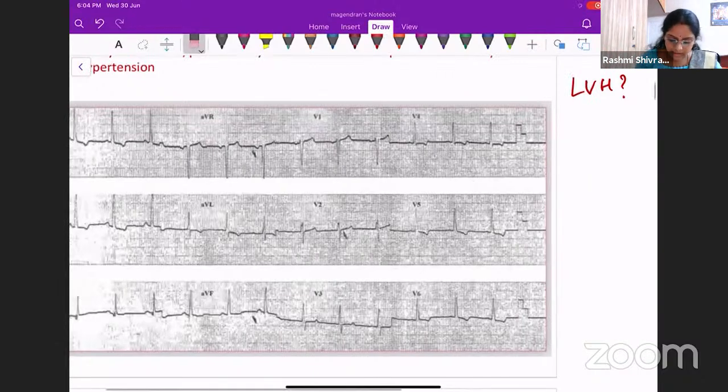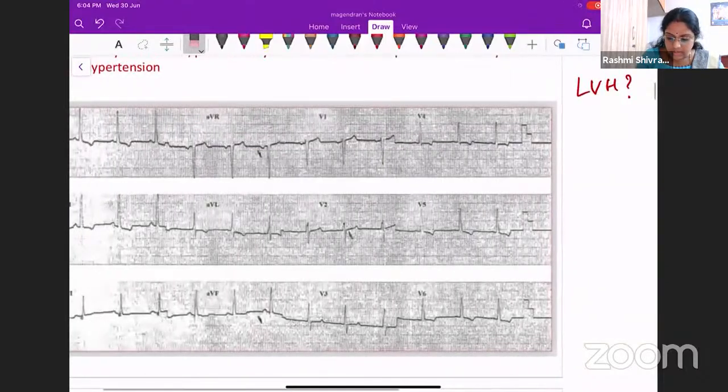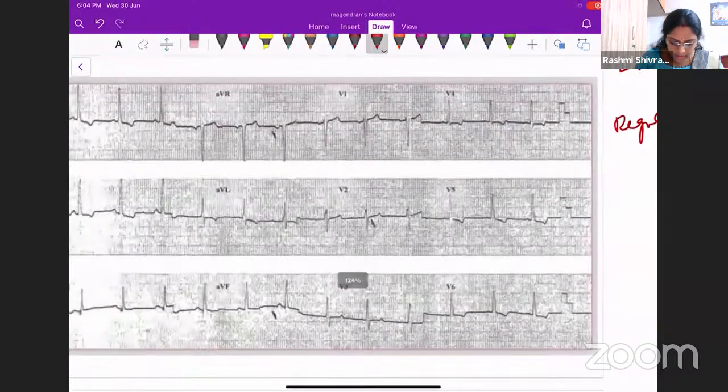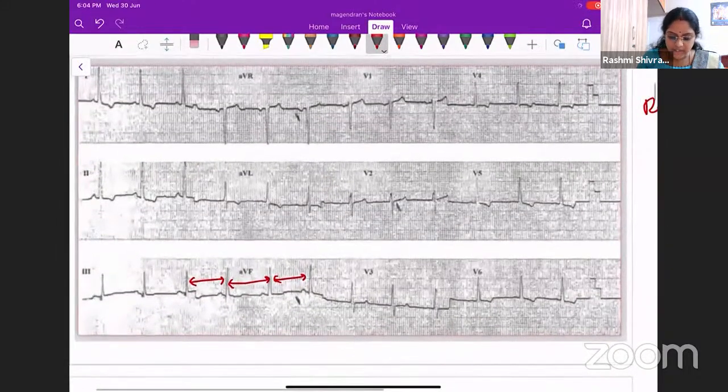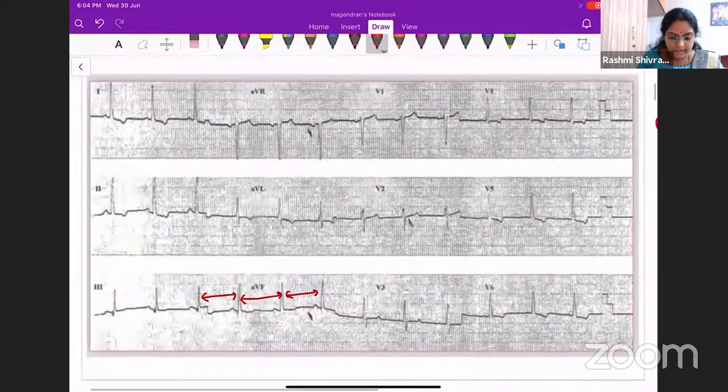First let us start with the rate. This seems to be a fairly regular rhythm, is it not? This is a regular rhythm. The RR intervals are equal. The rate is around 3 small boxes, so the rate is around 70 beats per minute, I would say. Then what about the axis?